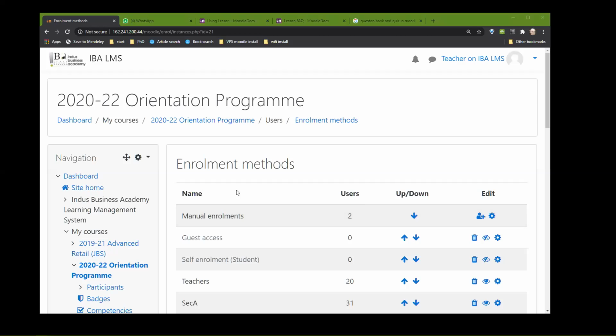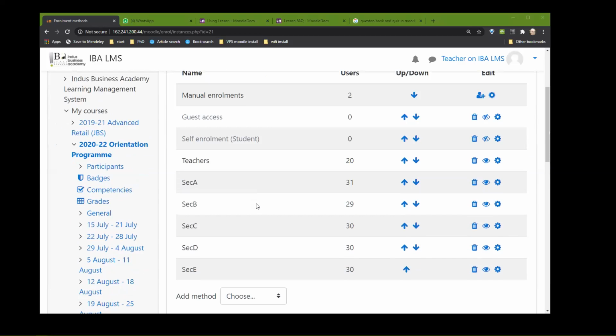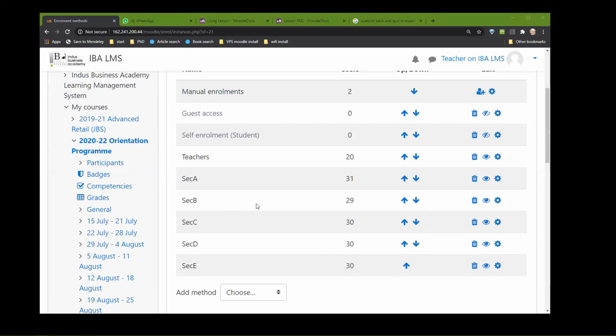All right, so I'm sharing screen again. You can see enrollment methods. There are essentially three types of enrollments. One is manual enrollment, where you can manually put a person inside.